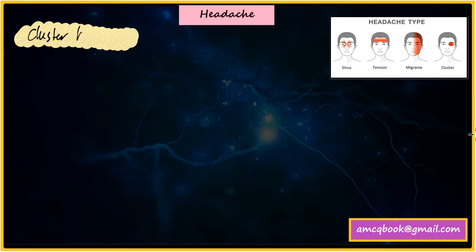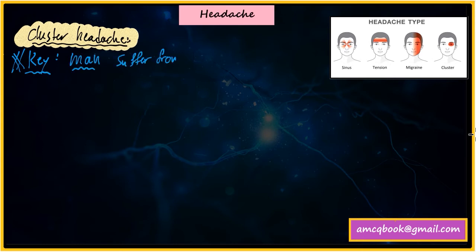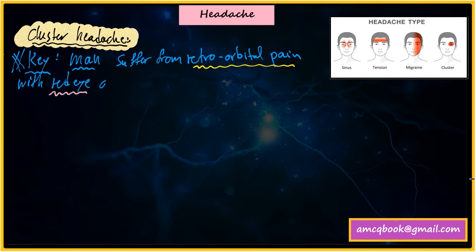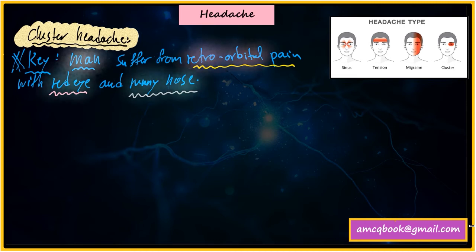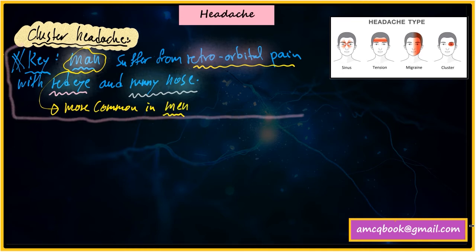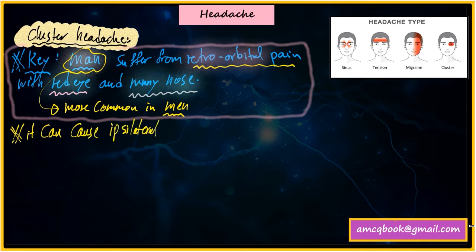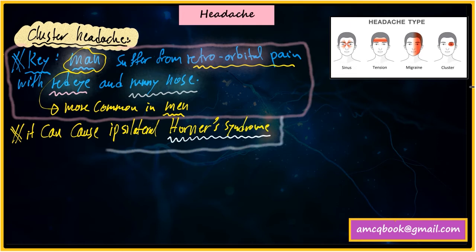Now let's talk about cluster headache. The keyword for cluster headache is that men, and remember, men, not women, suffer from retroorbital pain with red eye and runny nose. This directly means cluster headache. I mean, cluster headache is more common in men, not in women, and it's retroorbital pain with red eye and runny nose. Remember these. It can cause ipsilateral Horner syndrome, I mean ptosis and other symptoms of Horner syndrome.